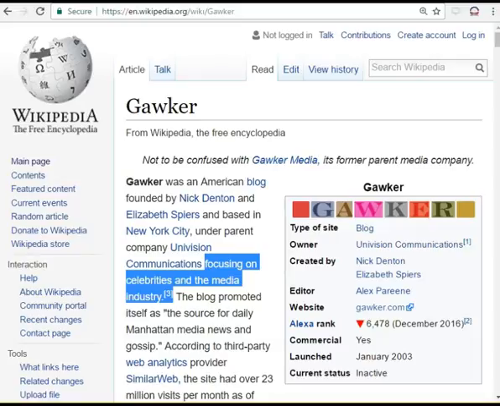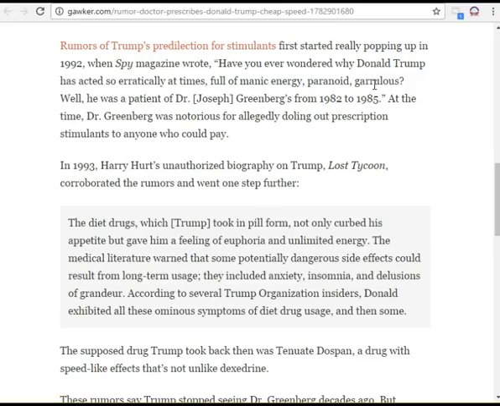But before we spend any more time on Gawker, let's see if we can go upstream and find what sources, if any, they cited for the claim. Here are a couple of them. Apparently a Spy magazine article from 1992 made this claim, as did an author named Harry Hurt in a 1993 book called Lost Tycoon.